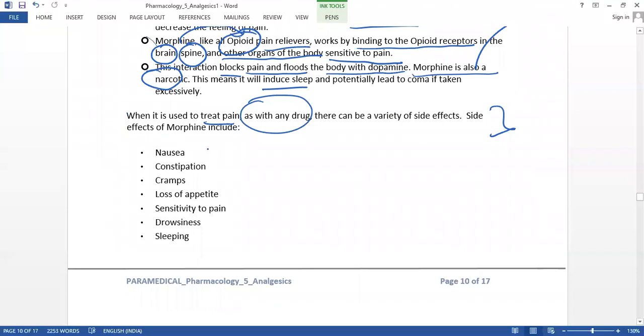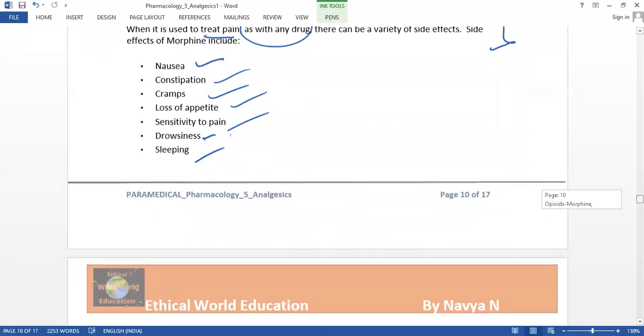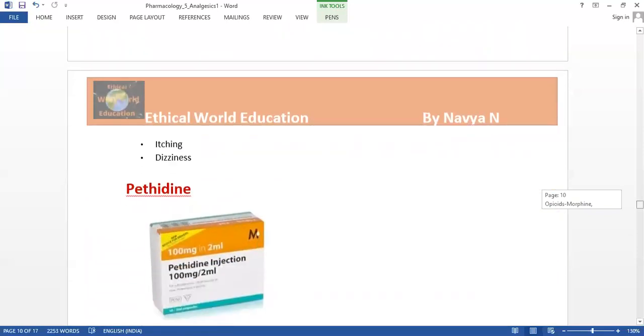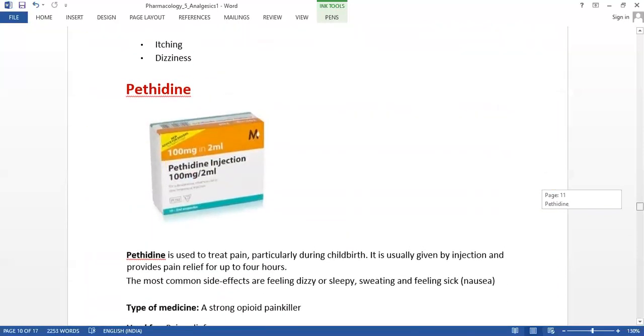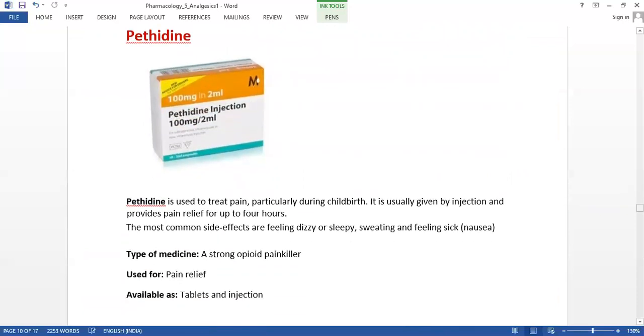The common side effect for most of the medication is nausea, and also we have cramps, constipation, loss of appetite, sensitivity to the pain, drowsiness, and sleeping. So these are not symptoms, it is just like effects, side effects after getting the morphine injection. Also itching and dizziness, these are the effects.